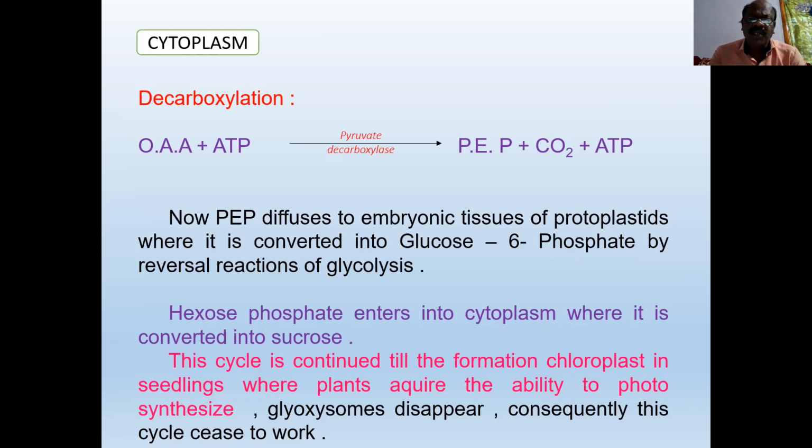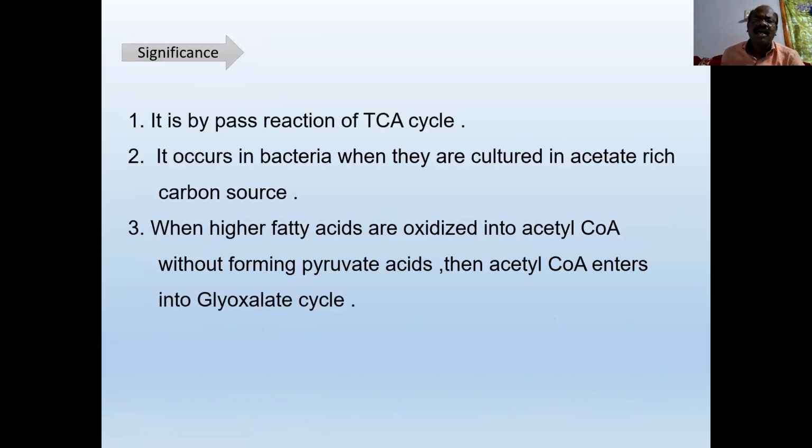So the cycle continues till the formation of chloroplasts in seedlings, where plants acquire the ability to photosynthesize. Then glyoxysomes disappear. Consequently, this cycle ceases to work. Significance of this cycle: it is a bypass reaction of the TCA cycle. It is a bypass reaction of the Krebs cycle.